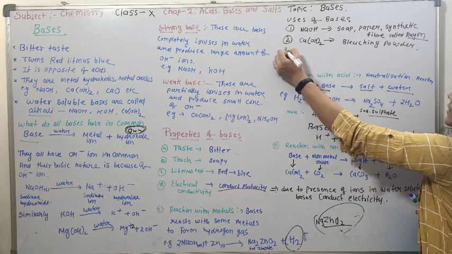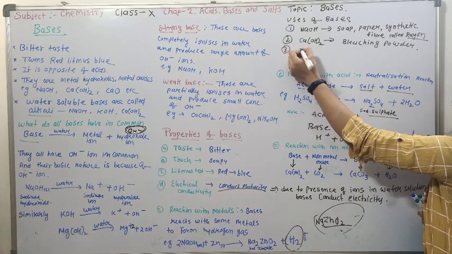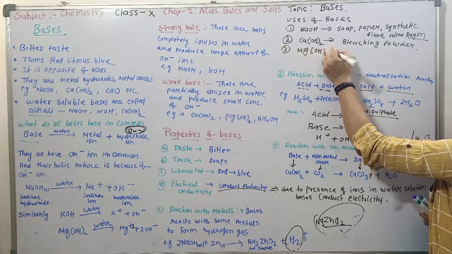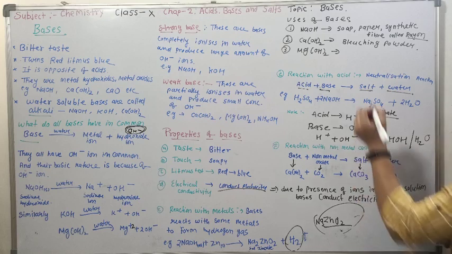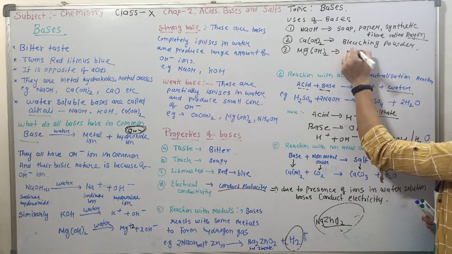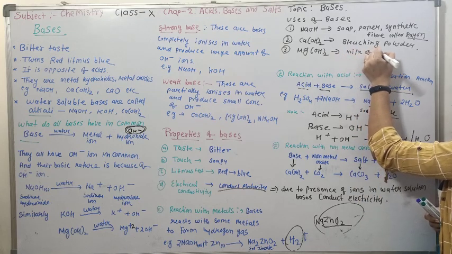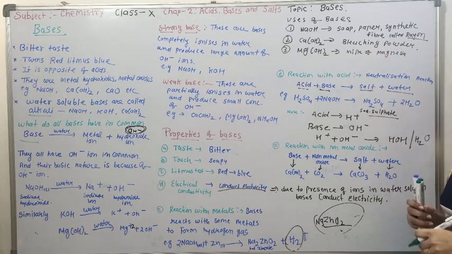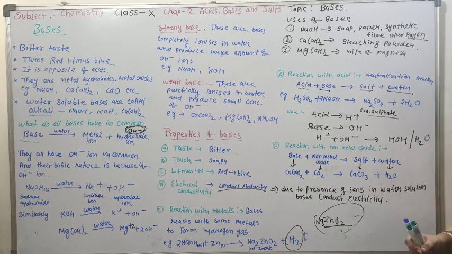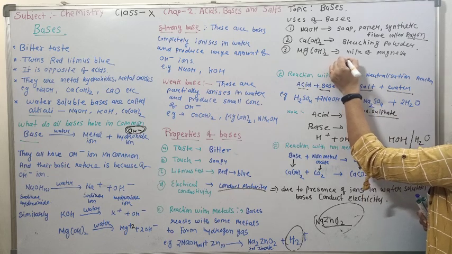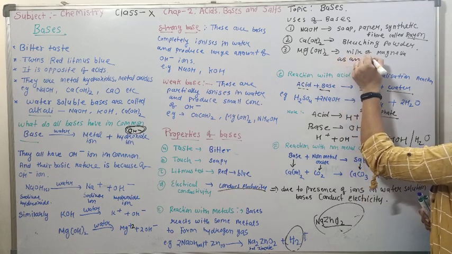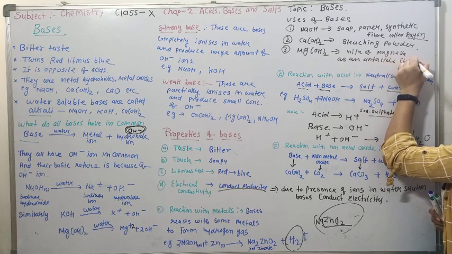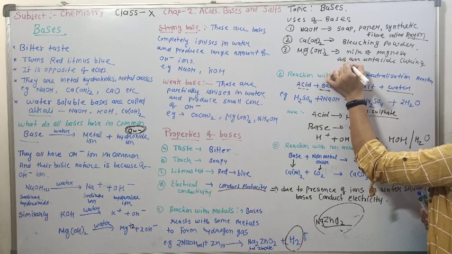Then next is Mg(OH)2, magnesium hydroxide. Magnesium hydroxide is used in the form of milk of magnesia, and milk of magnesia is used as an antacid, that is, for curing indigestion.